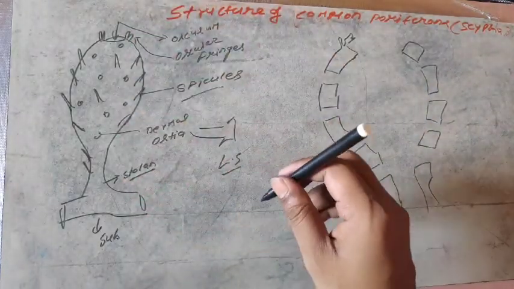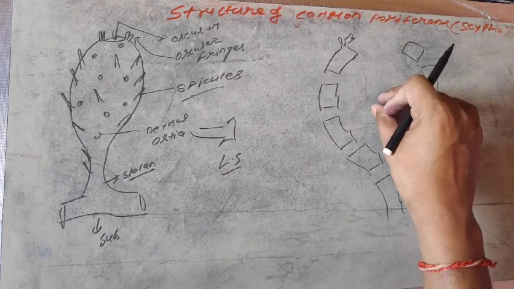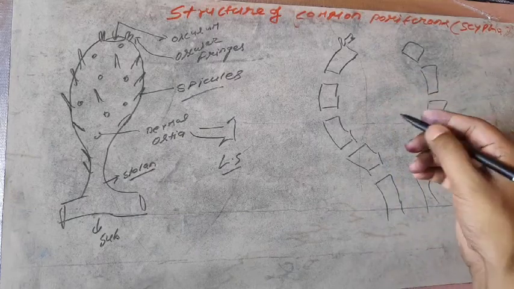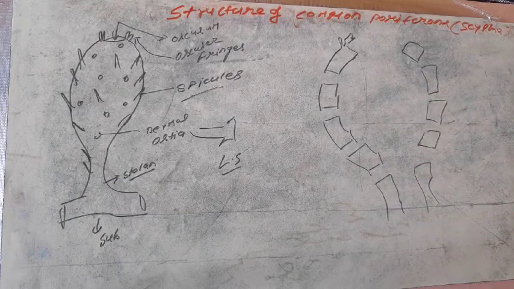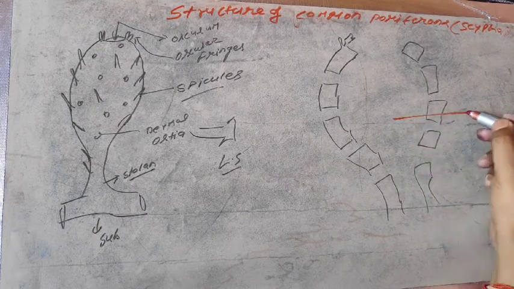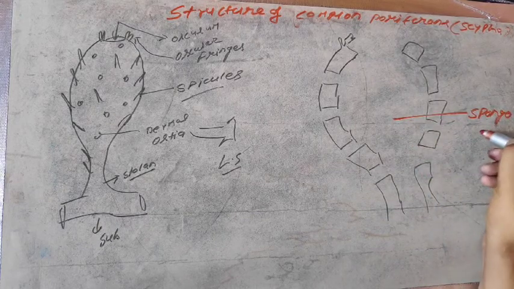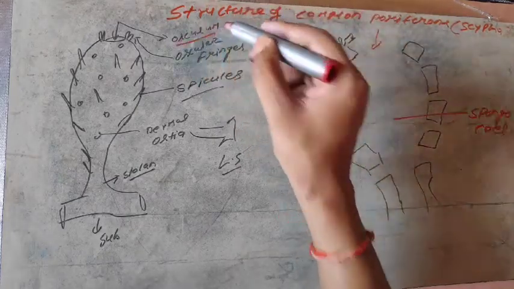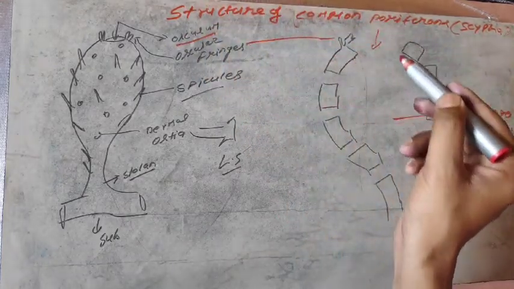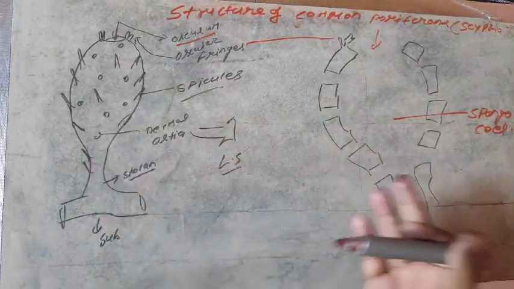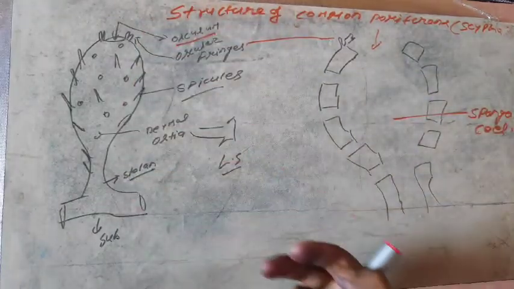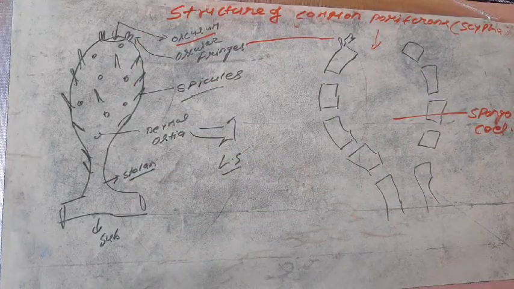But when you make the LS, meaning the longitudinal section, you can see a big cavity in the middle of the sponge, found in all kinds of sponge. That middle cavity is known as the spongocele. The spongocele is also a characteristic of sponges, and that opening will be the osculum. The osculum has the oscular fringe. It is common in LS or TS as a general structure, but the spongocele can be seen only when you make the LS. Now back to the next important features.